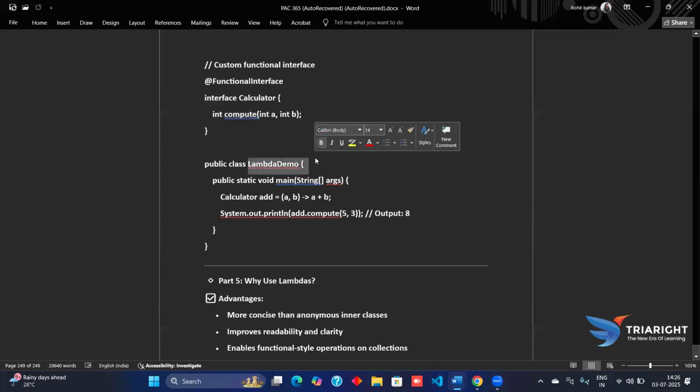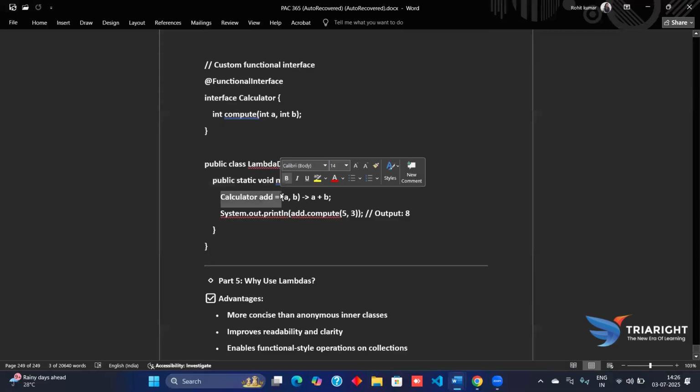Public class Demo, which has the main method, public static void main(String[] args). And now Calculator add. To this add variable, we are passing the values a and b as parameters, and they are passed to a body part. These parameters will be passed to a body which states a plus b, and finally the operation comes to System.out.println(add.compute).